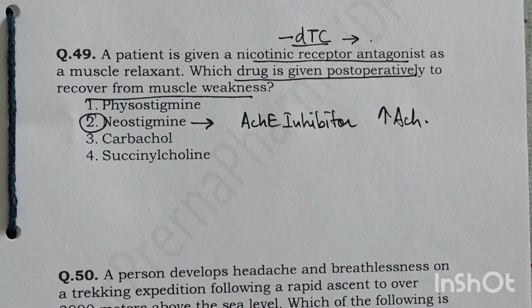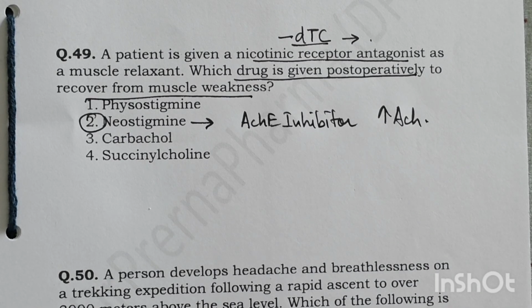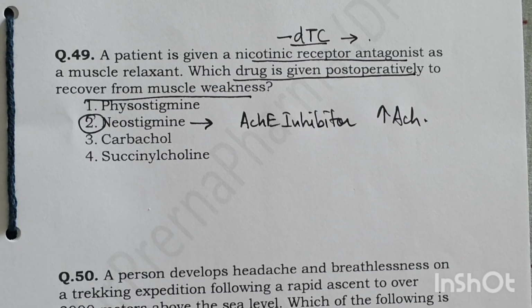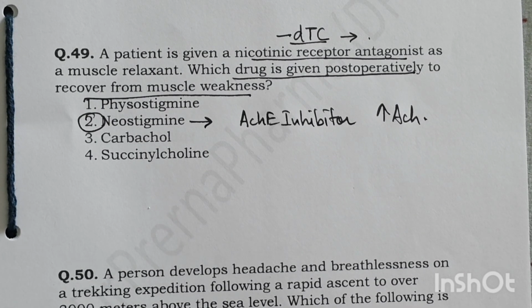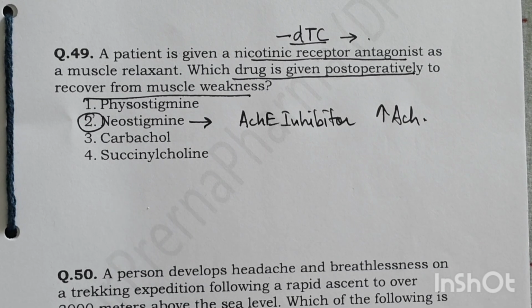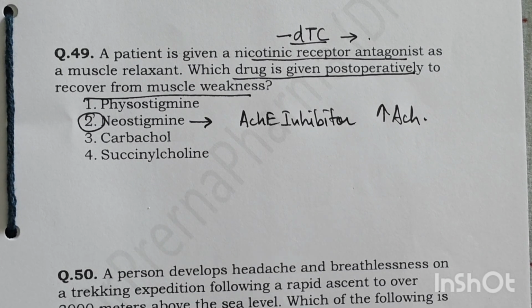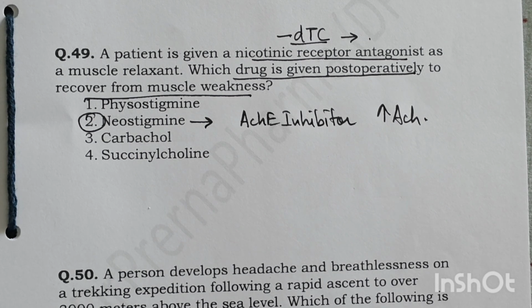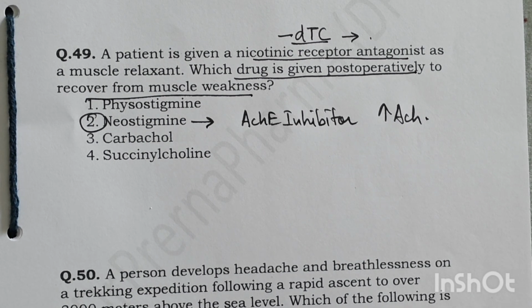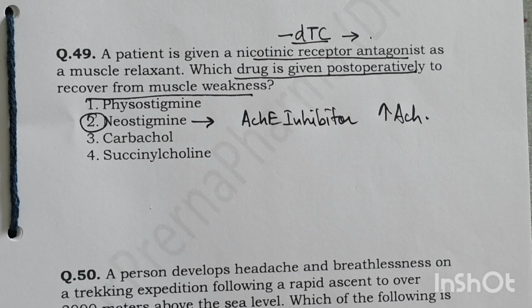A person develops headache and breathlessness on a trekking expedition following a rapid ascent to over 3,000 meters above sea level. Now, which of the following is not used for treatment in this condition? A person is going up and starts having headache and breathlessness. What treatment will you not use? The question here is asking which is not used. IV digoxin, immediate descent, administration of oxygen, tablet acetazolamide. Out of all the treatments, IV digoxin has no role here. This is not given. This is a patient of altitude sickness, and the therapy given is hydration, administration of oxygen, descent, rest, pain relievers, and acetazolamide. You can also give antiemetics and steroids, but digoxin is not given.